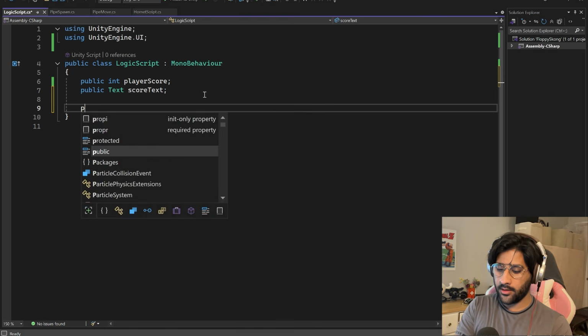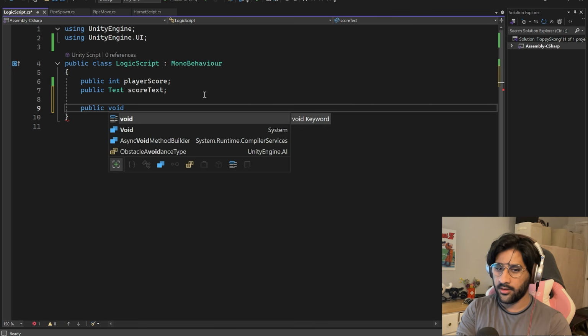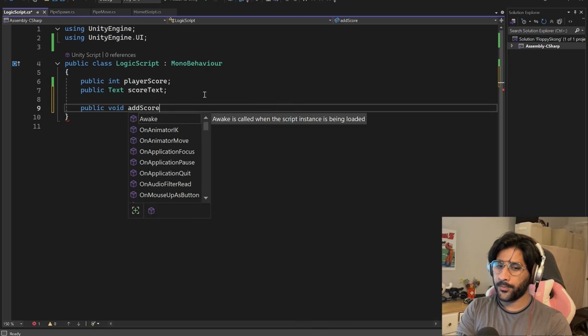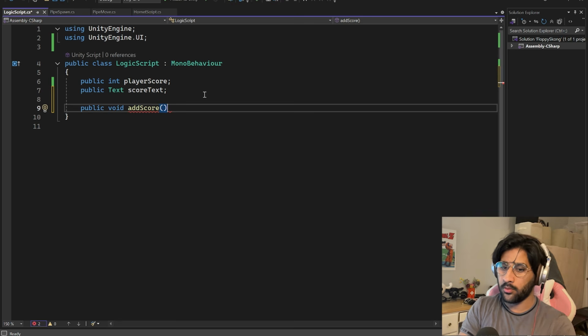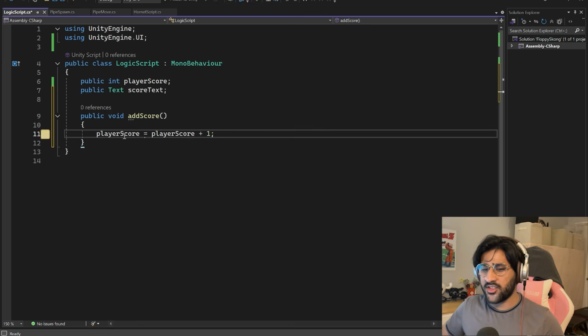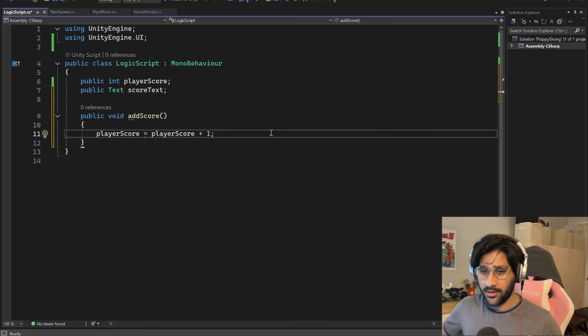So going back here, let's make a function. We'll make it public and we'll call it void, right? That's how you do it? Yes. AddScore. It's gonna add the score every time we pass the thing. Boom. So player score is just gonna be player score + 1. Apparently I can be super fancy about it, and instead of writing it like this, I can write player score += 1, which basically means the same thing, but I find this a lot easier to read and understand, so I'm just gonna stick with this notation right now.